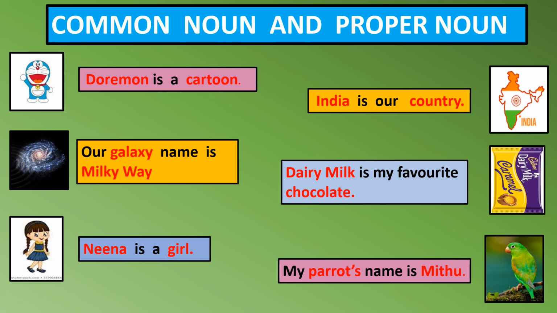So, friends, Doraemon, Milky Way, Nina, India, Dairy Milk, Mittu are all special names of a place, a person or thing, and that's why they are called proper nouns. Whereas cartoon, galaxy, girl, country, chocolate, parrot are general names of a person, thing or place. So, these are called common nouns. So, let's talk about common noun and proper noun more.